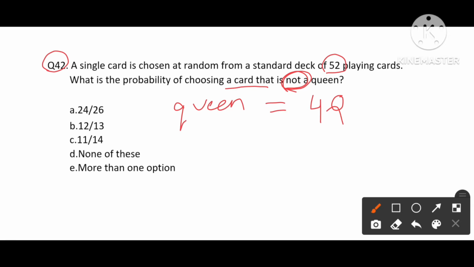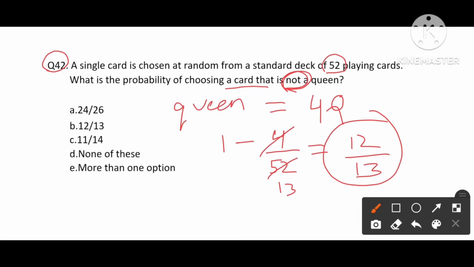Then what we do is 1 minus 4 queens out of a total of 52 cards. This is the answer. So 4 times 13 will be 52. So what we get is 1 minus 1/13, which will be 12 divided by 13. This is our answer. So option B is our answer.